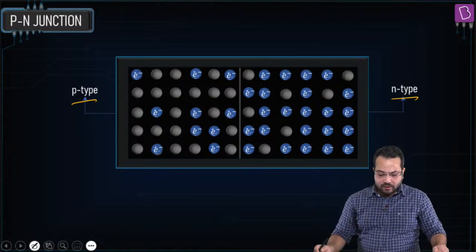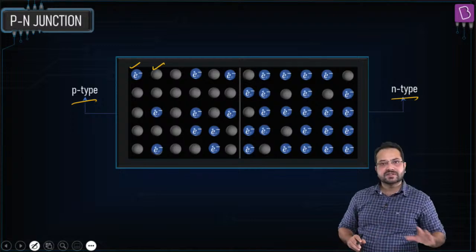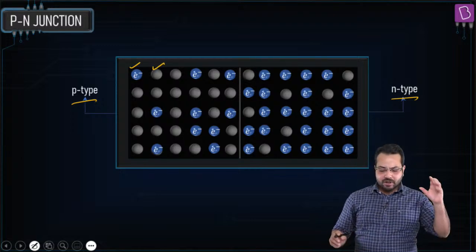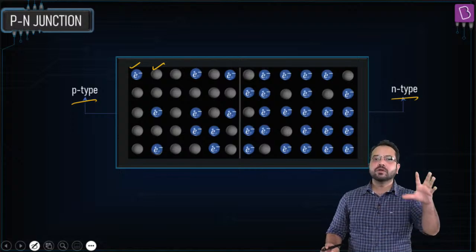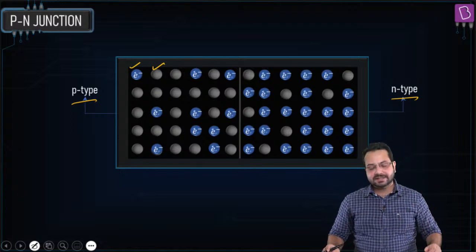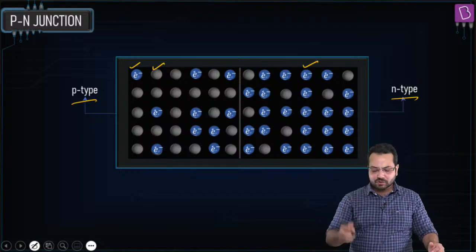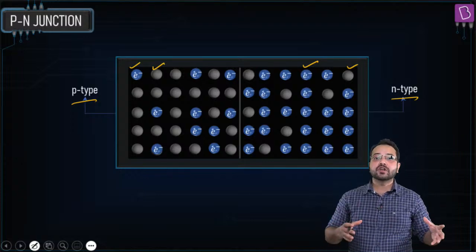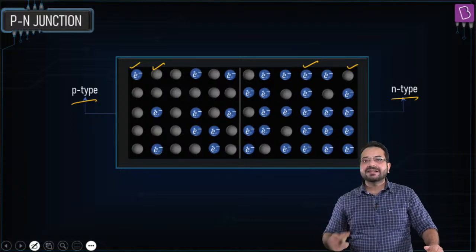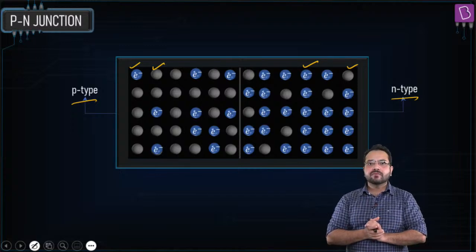Now on the p side you can see that there are a lot of holes. Now this is an electron and this is a hole. You can see that clearly in the diagram. So obviously on the p side we have a lot of holes. The number of electrons would be less. On the n side you can see that the number of electrons is much more than the number of holes. So on the p side we have a high concentration of holes, and on the n side we have a high concentration of electrons. Now what is going to happen?